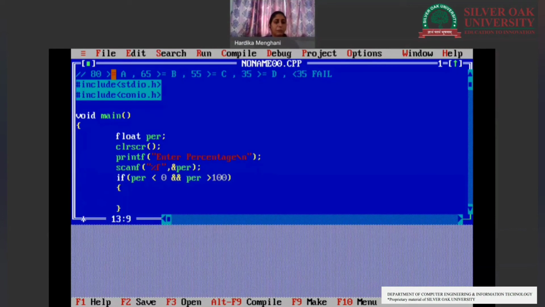Percentage can never be less than 0 or greater than 100. So we need to mention the condition that if the percentage is less than 0 or greater than 100, it is invalid output.